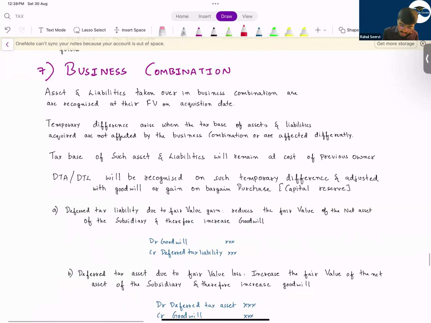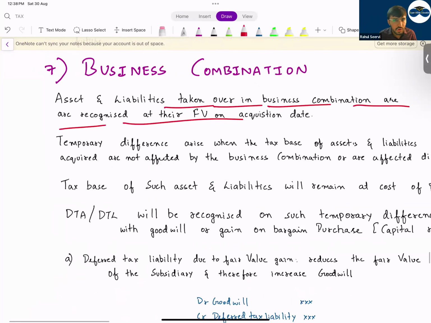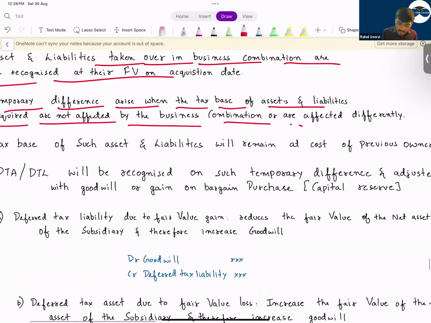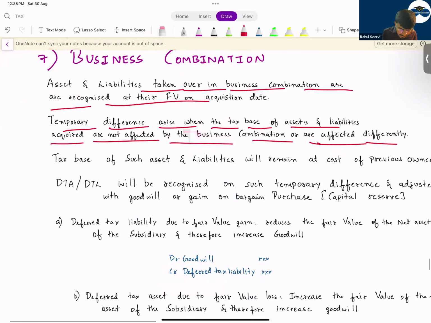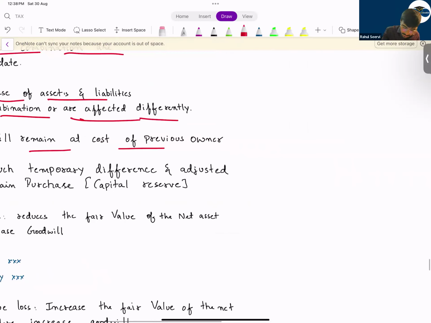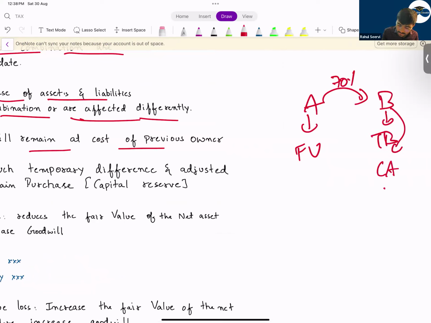Assets and liabilities taken over in a business combination are recognized at their fair value on acquisition date. Temporary difference arises when the tax base of the assets and liabilities acquired are not affected by the business combination or affected differently. Either they are affected differently or they are not affected. Tax base of such assets and liabilities will remain at cost of the previous owner. That means A company is there, B company. A company acquired the company. That means when they acquire this, they acquire at fair value. But now what is the tax base? The tax base will be the carrying amount of B company. Whatever is the carrying amount of assets and liabilities in the B company's books, that we will consider.